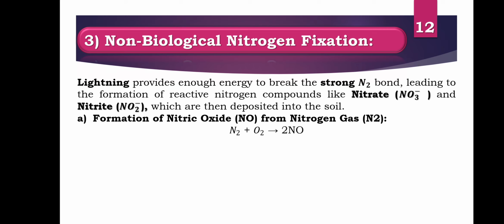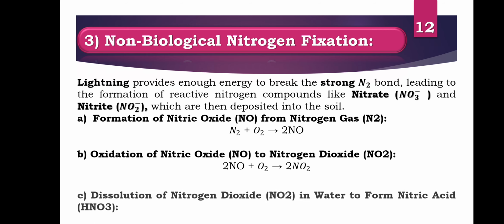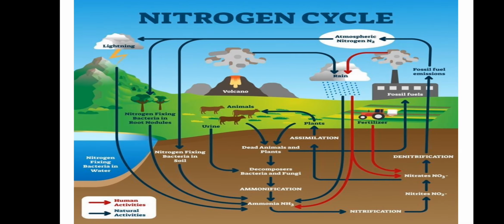Formation of nitric acid: these are the reactions involved in the formation of nitric oxide and the oxidation of nitric oxide. Then we have the dissolution of nitrogen dioxide in water to form nitric acid, HNO3, which is very toxic and kills fishes during acid rain.